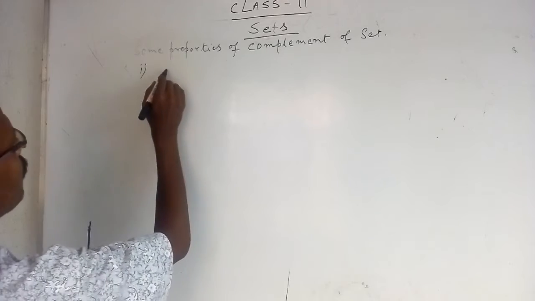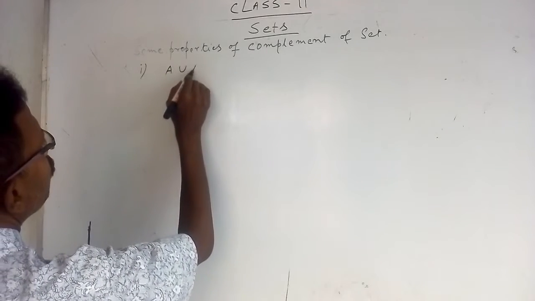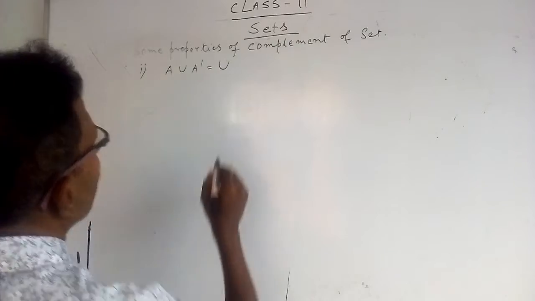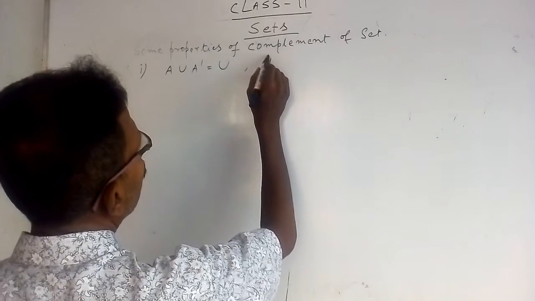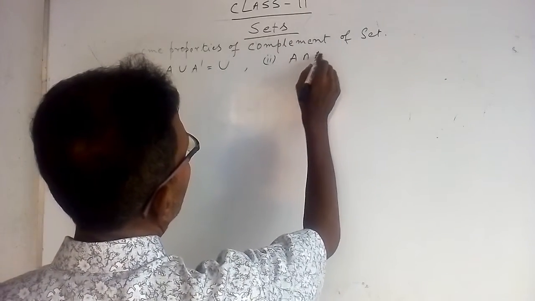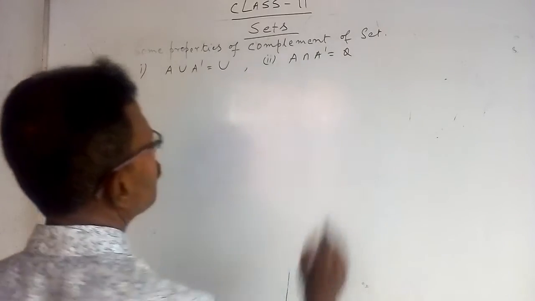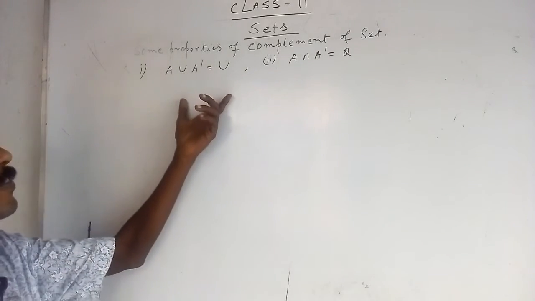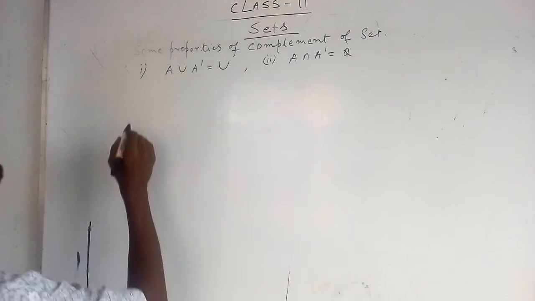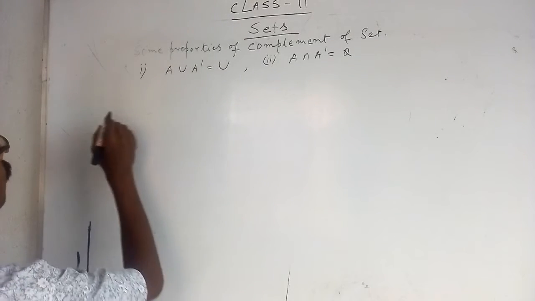The first property is A union A complement is equal to the universal set, and the second property is A intersection A complement is equal to the null set. Now we have to discuss these two properties by Venn diagram. First, to prove the first one,